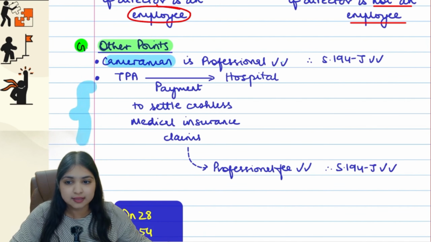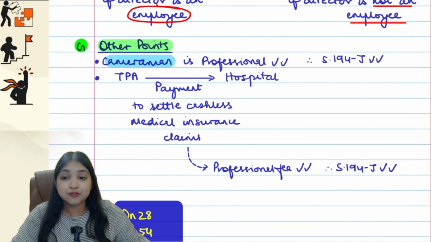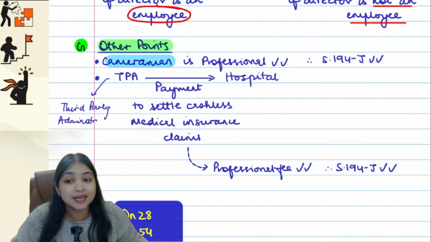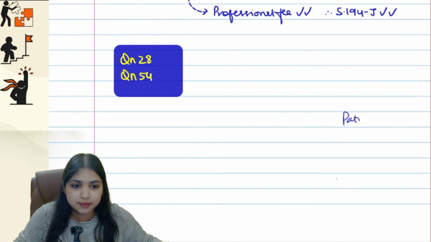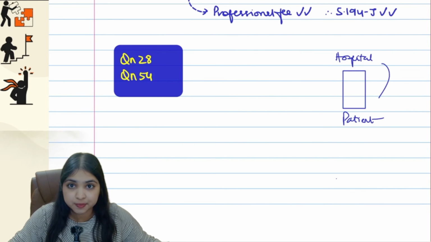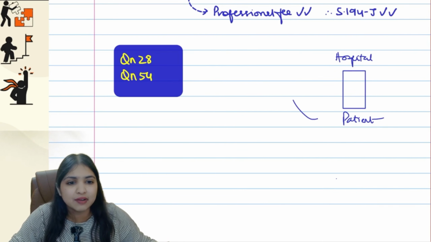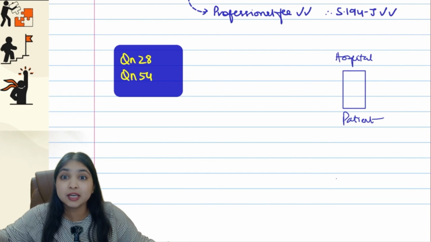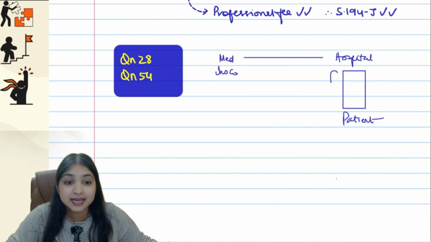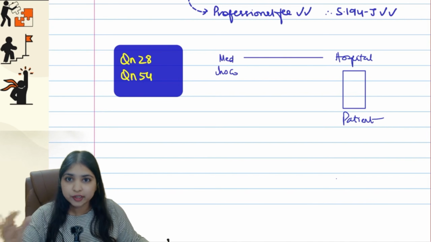Then there's one more case over here about TPA. TPA stands for third party administrator. I'll write it for you over here. TPA stands for third party administrator. This is in connection to a medical insurance claim, guys. There's a patient, listen carefully, the patient goes to the hospital for medical treatment. So whatever is the medical bill between the hospital and the patient, I will not pay. Why? I have a medical insurance policy. So therefore, the medical insurance company will settle the hospital bill on my behalf. That's the whole point of medical insurance.